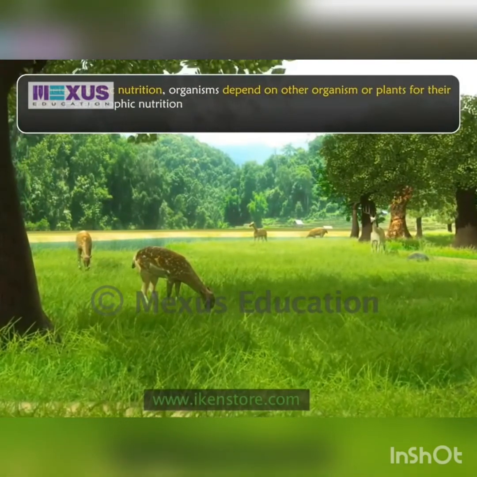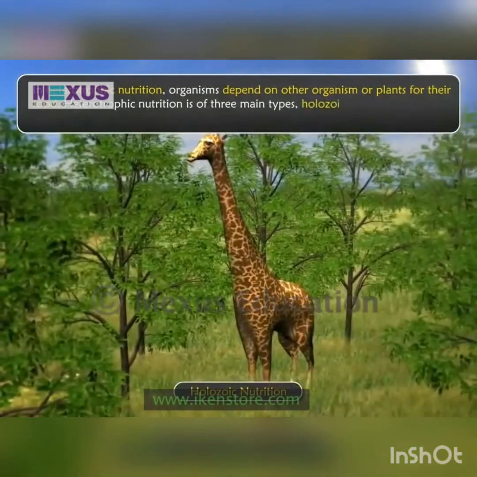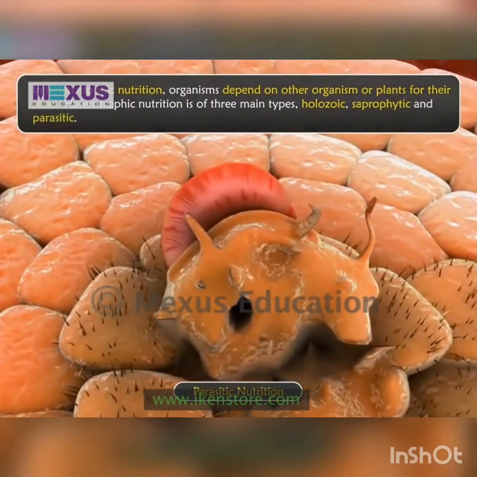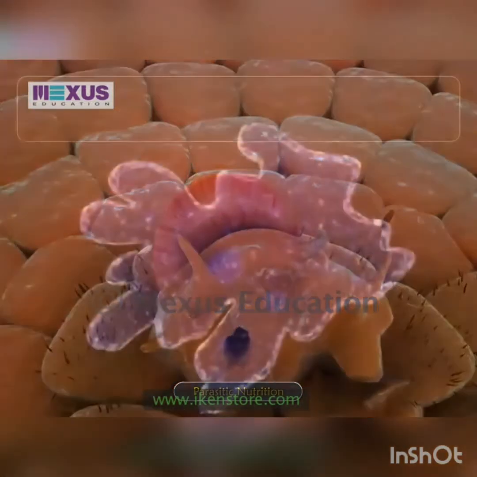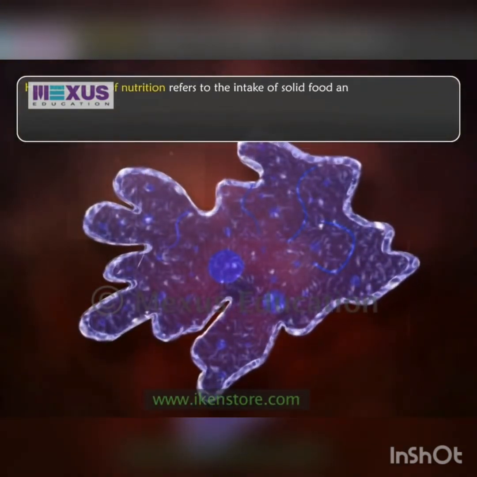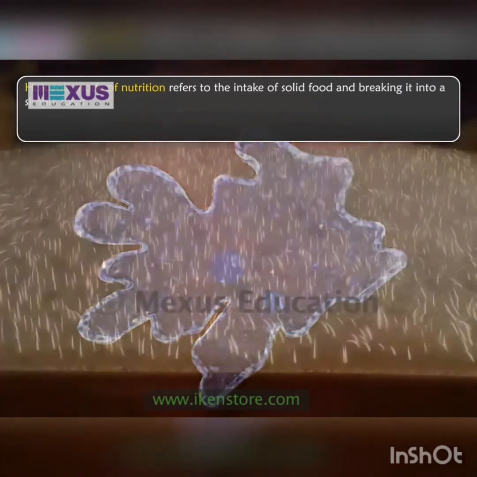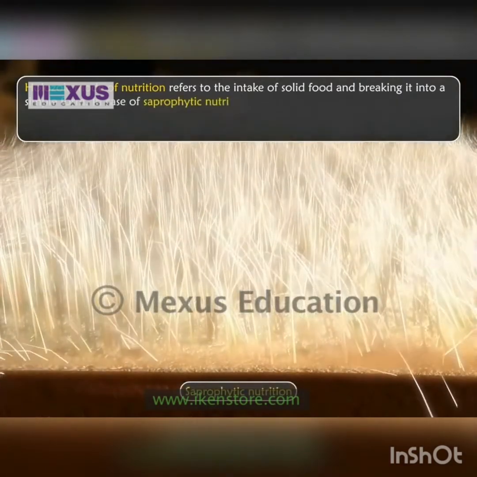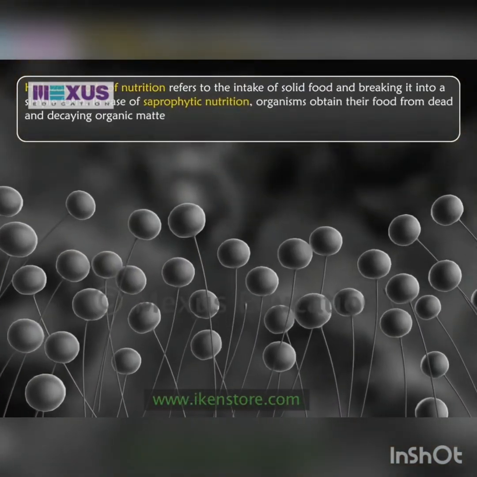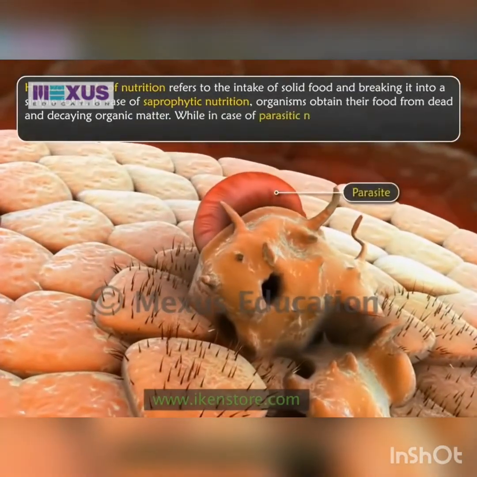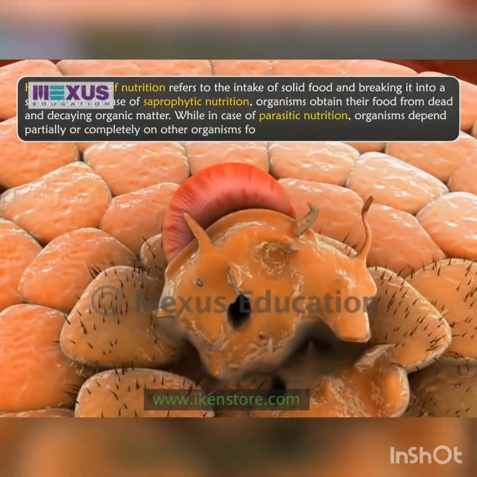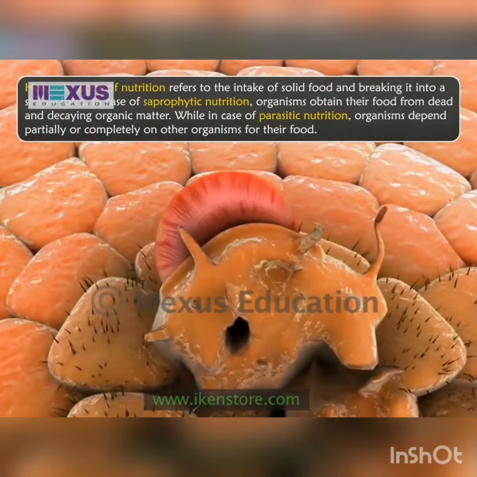Heterotrophic nutrition is of three main types: holozoic, saprophytic, and parasitic. Holozoic mode of nutrition refers to the intake of solid food and breaking it into a simple form. In case of saprophytic nutrition, organisms obtain their food from dead and decaying organic matter, while in case of parasitic nutrition, organisms depend partially or completely on other organisms for their food, causing damage to the host organisms.